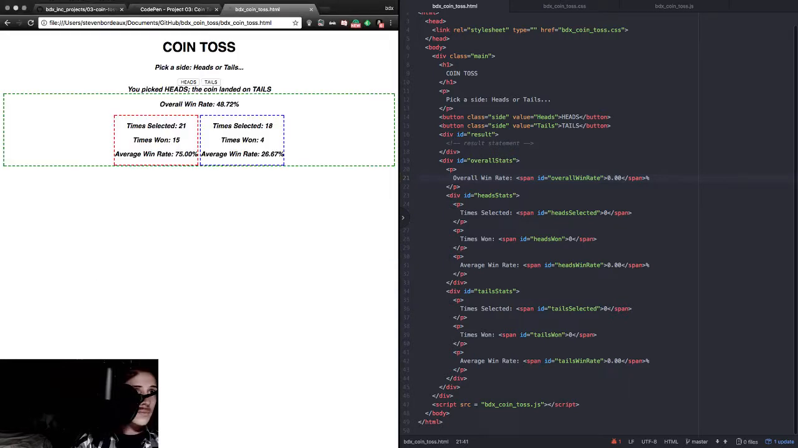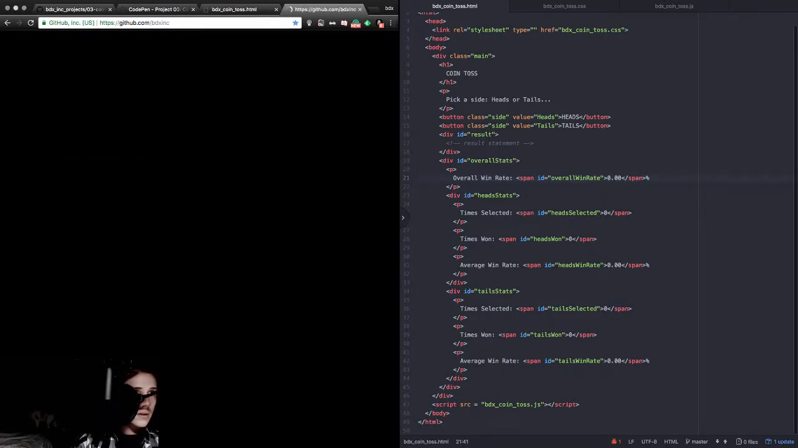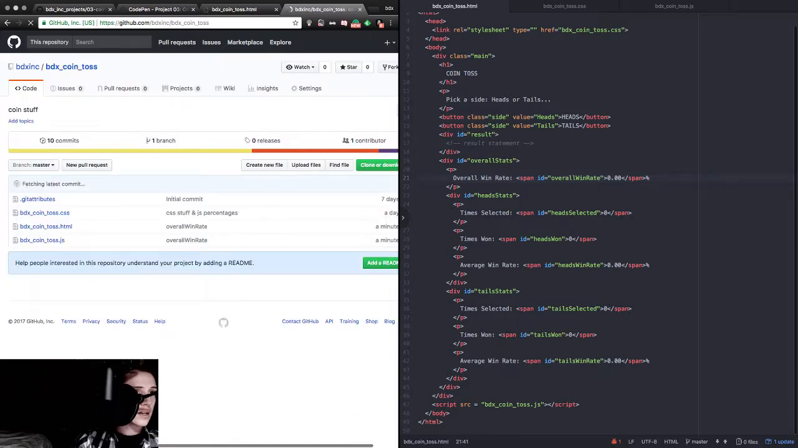Let's back out of this. We can check GitHub briefly. Coin toss stuff. Ta-da! A minute ago. JavaScript and HTML up to date. Beautiful. Progress saved. Let's go ahead and back out.